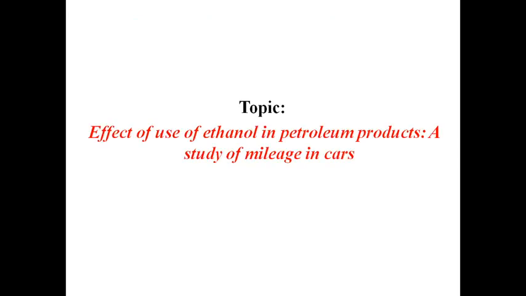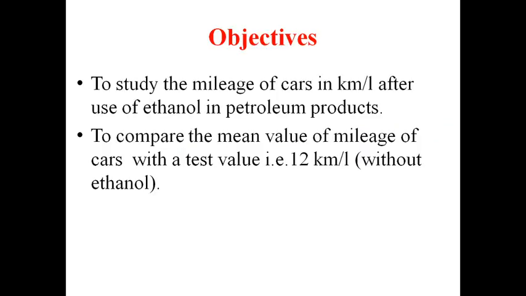On the basis of this information from the case study, we have converted it into a topic. So what is our topic? Effect of use of ethanol in petroleum products: a study of mileage in cars. On the basis of this topic, we have designed two objectives. The first one is to study the mileage of cars in kilometers per liter after use of ethanol in petroleum products. Second is to compare the mean value of mileage of cars with a test value, that is 12 kilometers per liter. This mean value is without ethanol.